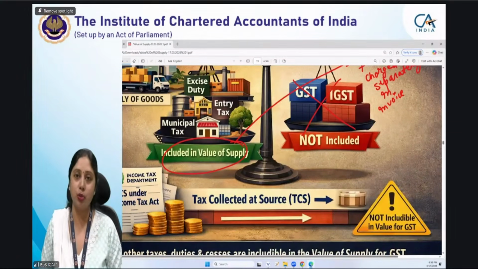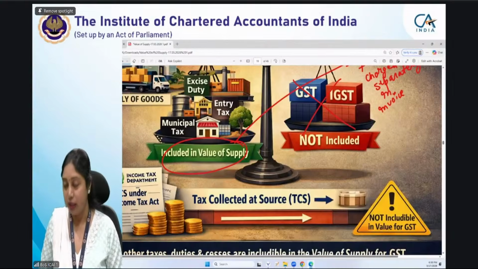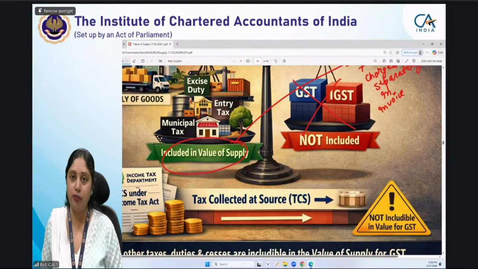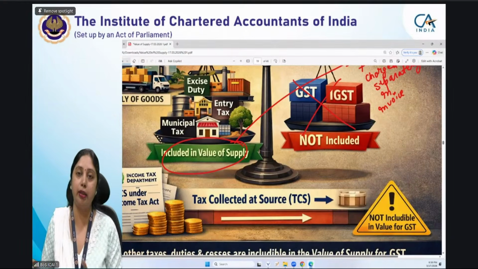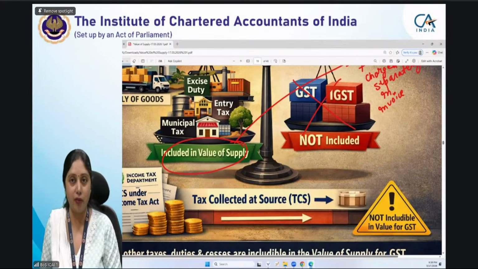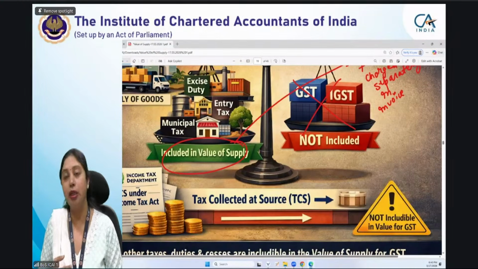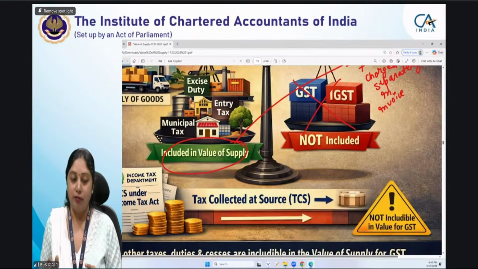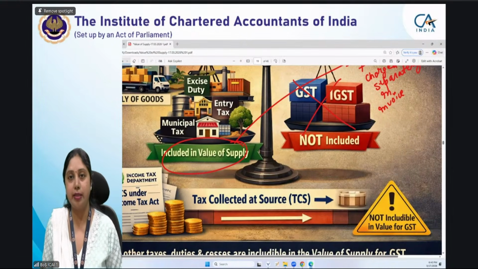When I say it is not shown, those charges are shown in your invoice. That means you have separately shown that in the invoice, that amount which you have directly paid. Either it is shown in the invoice, it can be a possibility that the amount directly paid by buyer on behalf of the seller. If it is separately shown in the invoice, and even if it is not shown, you will take it in the value, you will compute the tax accordingly, and that has to be shown in your tax invoice. जो आप tax invoice issue करोगे पूरब, उसमें जरूर show करोगे. When we talk about the taxes, we have said GST को छोड़ के बाकी सारे taxes हम include करेंगे.